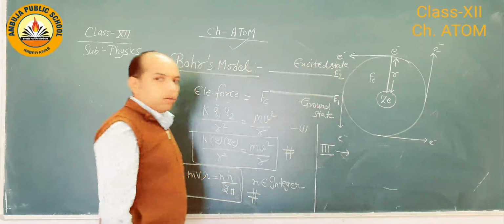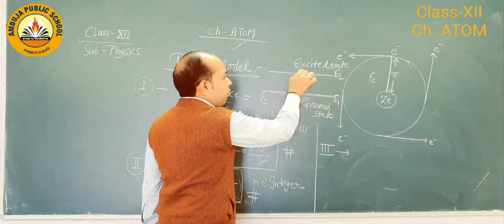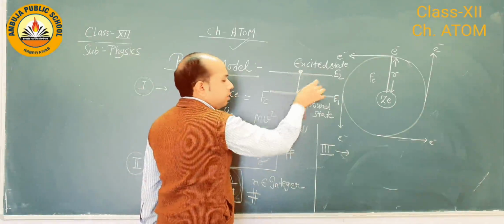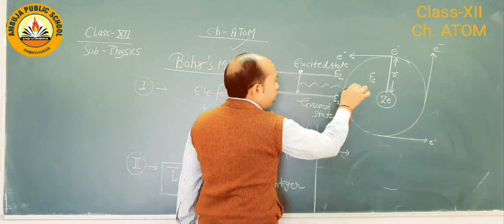According to Bohr, when an electron jumps from a higher energy level to a lower one, that means E2 to E1, it emits a photon.